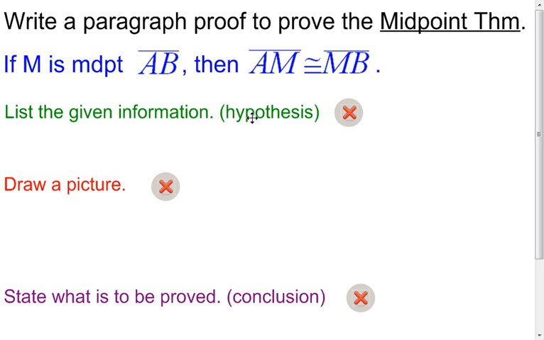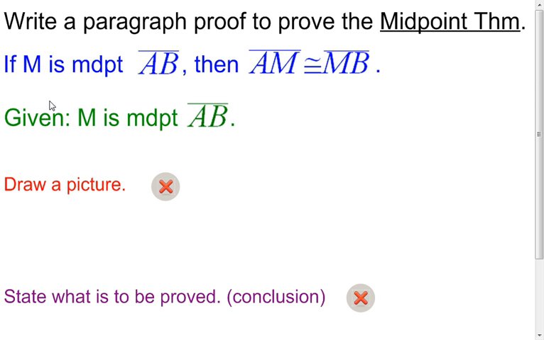Step 2 then is list the given information. Again, you're going to find that in the hypothesis of this first statement. So I'm going to say given, this is what I know has to be true. I know that M is the midpoint of the segment. And these are basically variables, this could be any point and this could be any segment. So it doesn't have to be M in segment AB, but for the sake of what I wrote up here, I'm going to use that.